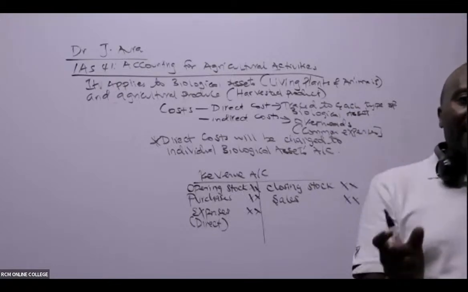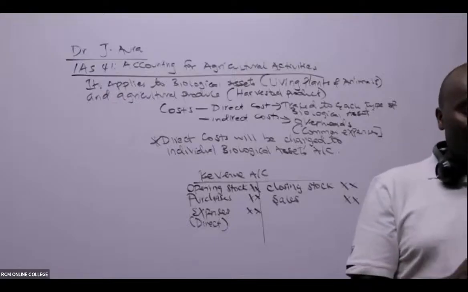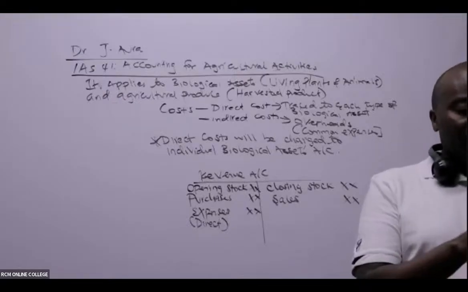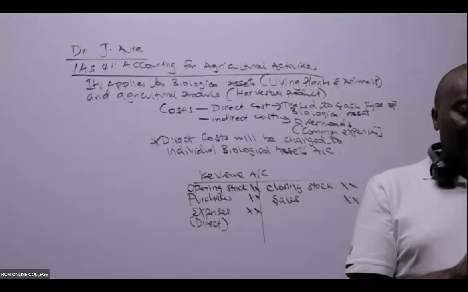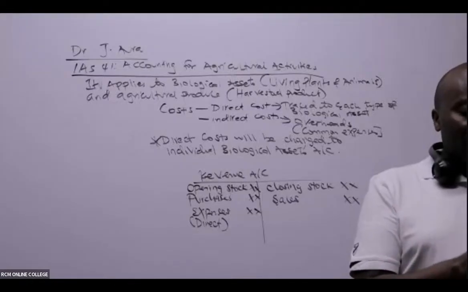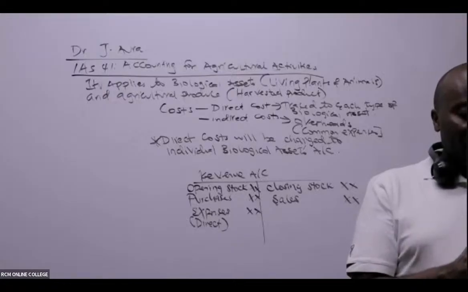So each item will be having its own revenue account. The moment we are able to understand up to there, then we are really so good, and we are overcoming. So I would want us to look at an example.